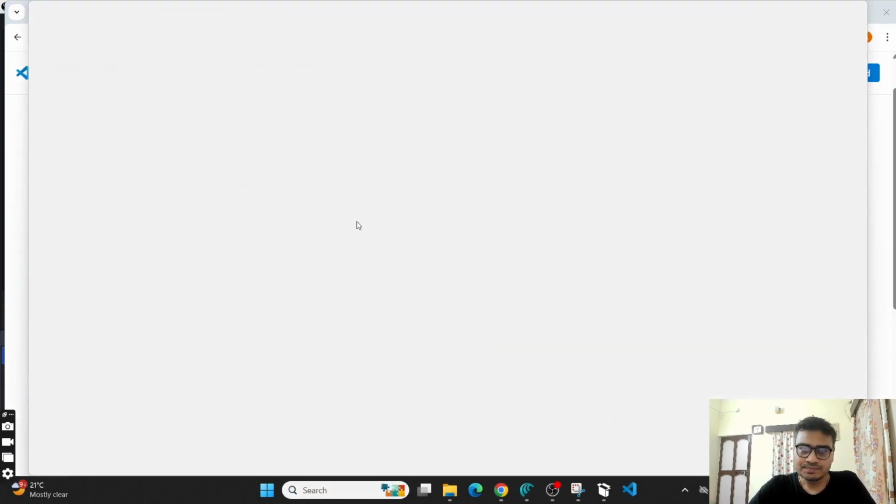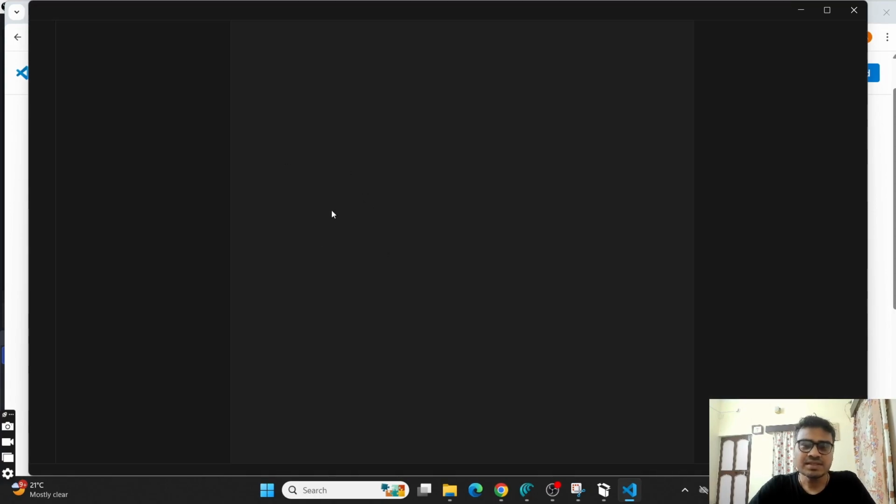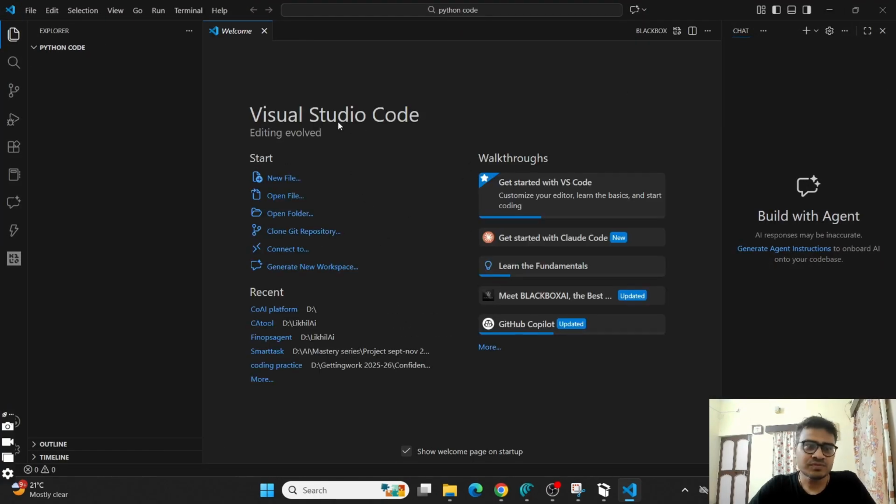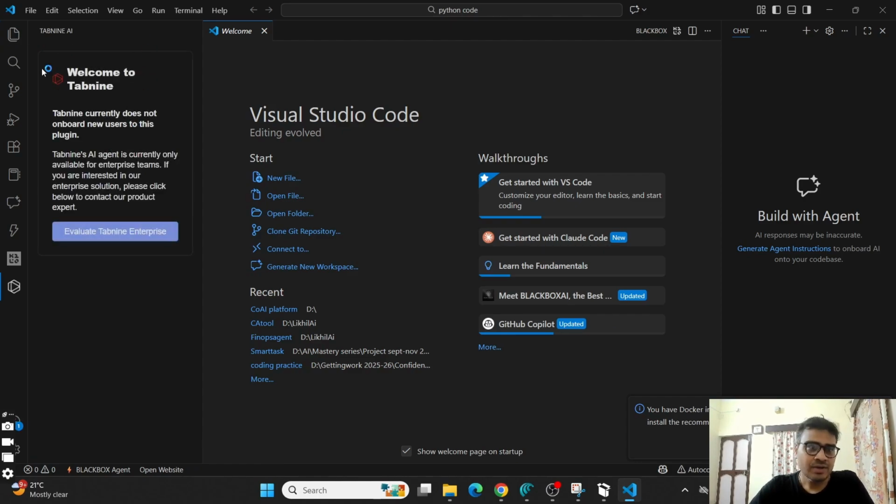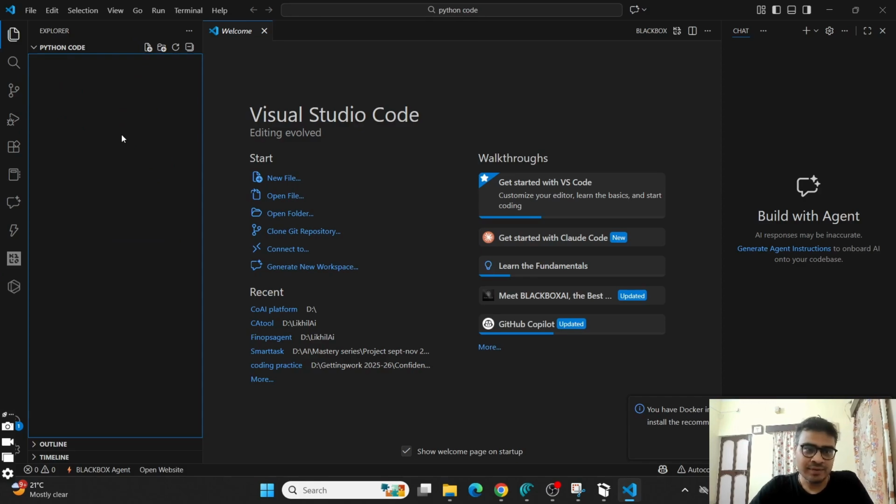So this is the interface of Visual Studio Code, and I'm already in a particular folder called Python code. Now, to code here, you can just create a Python file. Let me tell you, a file for Python always has the extension .py. Suppose I want to create a file, so that's my folder.